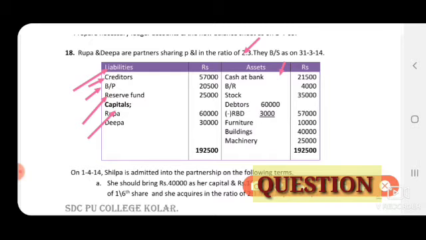Now, assets, all the assets transferred to new balance sheet. So here there is an old RBD. So this old RBD we have to minus under a revaluation account.